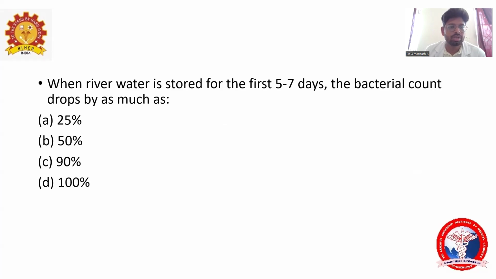The next one: the river water is stored for the first 5 to 7 days. The bacterial count drops by as much as 25%, 50%, 90%, or 100%. What's the answer? Fast, everyone can answer, right? The answer is 90% of the bacterial count will be reduced in 5 to 7 days.